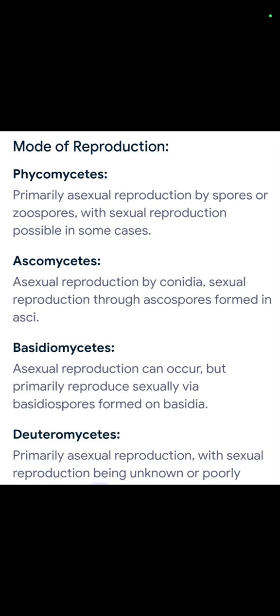And mode of reproduction: Phycomycetes reproduce both sexually and asexually. Ascomycetes produce sexual spores in asci. Asci means sac-like structures. Basidiomycetes reproduce by both sexual and asexual reproduction. And Deuteromycetes reproduce by asexual reproduction because the sexual reproductive stages are unknown. That's why they are called Deuteromycetes or imperfect fungi. This we have already discussed in a previous video while studying the chapter.